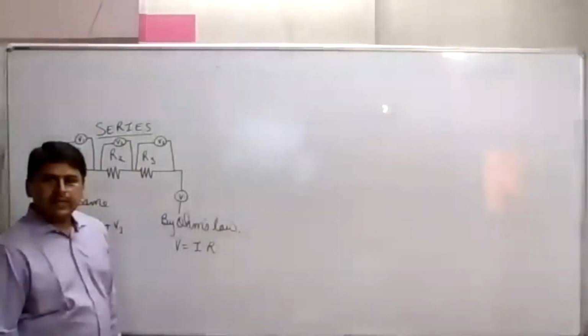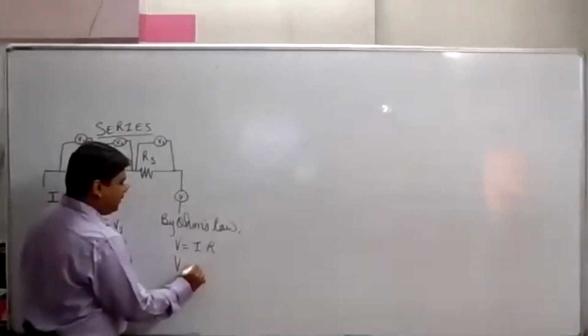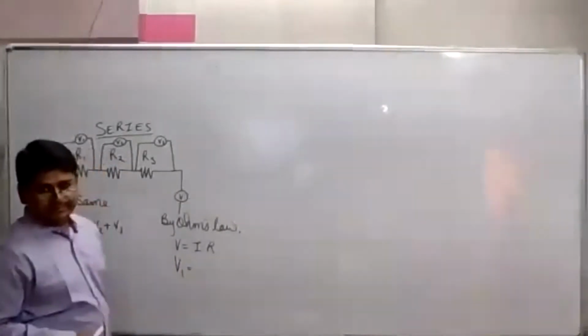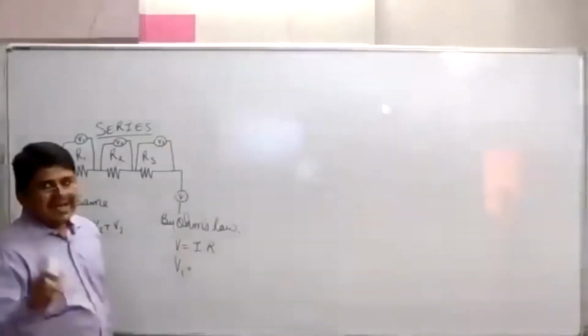Correct? Now, V1 will be equal to what? I1 into R1.